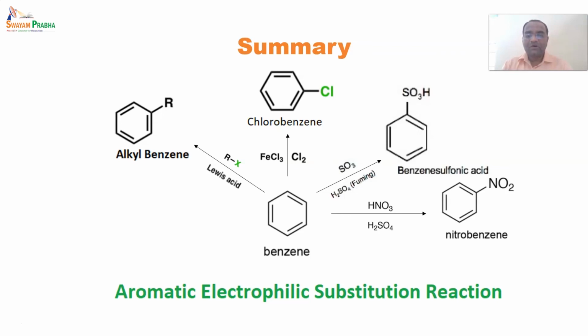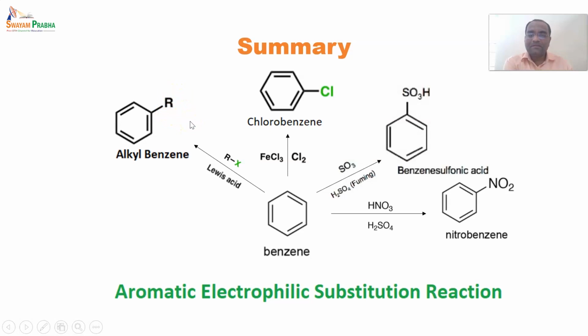The alkyl halide utilized as the substrate undergoes a rearrangement reaction, and this rearrangement is due to the stability of the carbocation. The carbocation tries to attain a stable structure, so from secondary it tries to form a tertiary carbocation, due to which, instead of an n-propyl chain, isopropyl is formed.